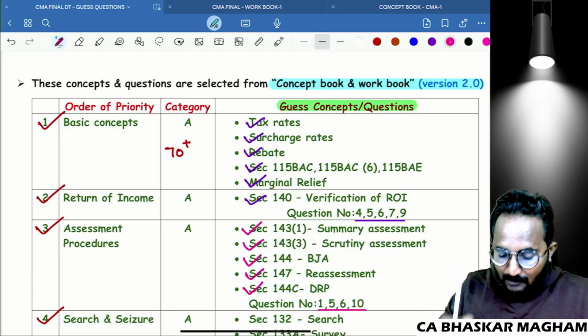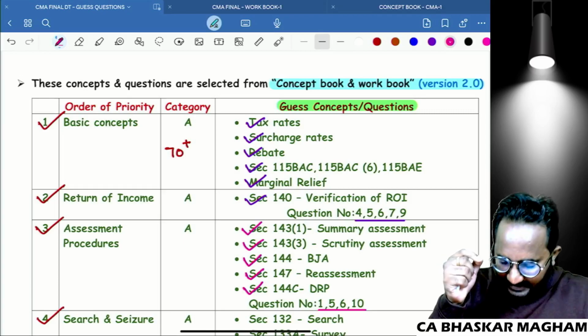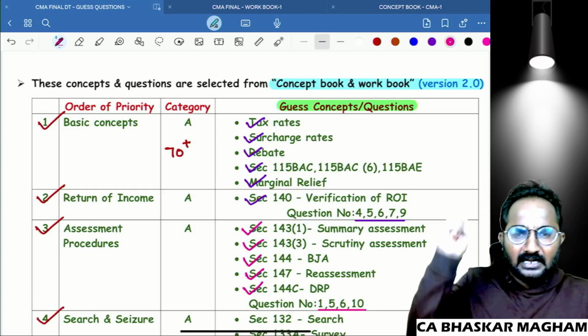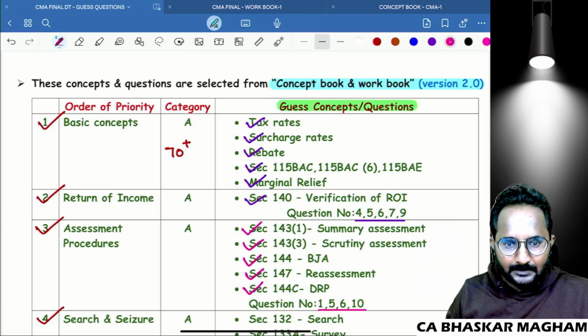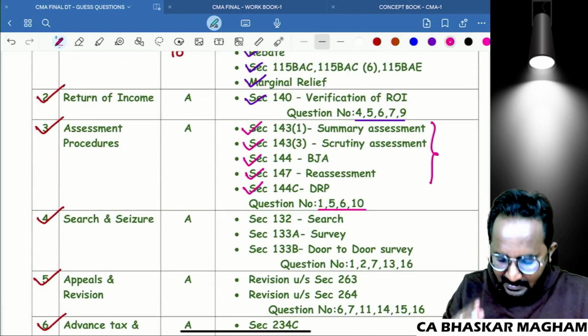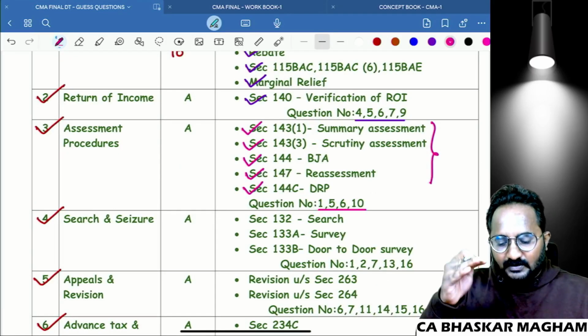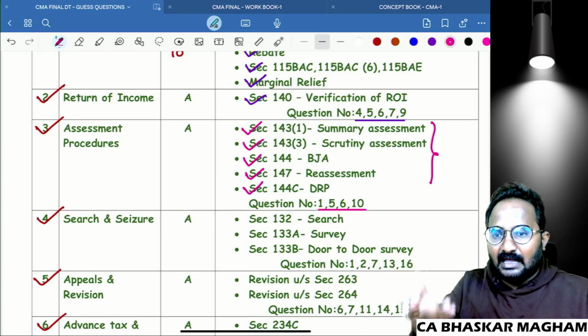So that's why I want to give you guess questions as well as guess concepts. Please refer to these concepts itself. Definitely you will get 60 plus marks. Next, why am I giving these concepts? Because in these first three, 143(1), 143(3), 144, we have an amendment in the time limits.